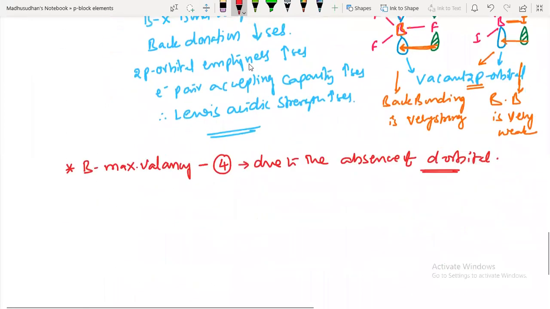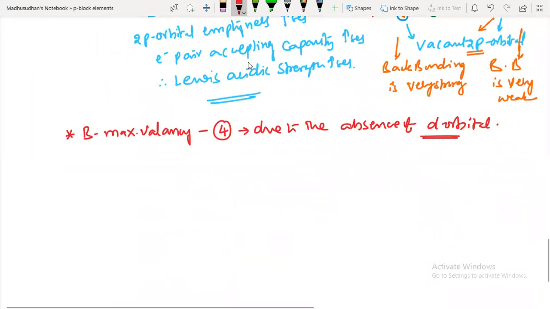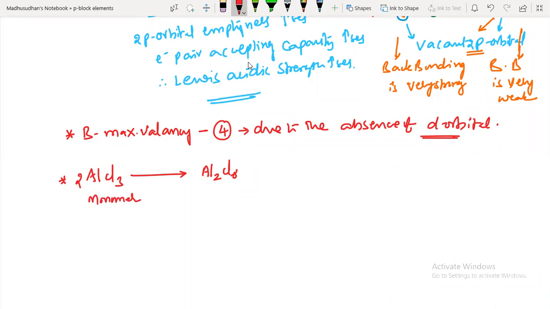But other elements can extend their octet, can extend their valency greater than 4, like aluminum. Aluminum can form 6 valency also. This AlCl3 forms a dimer, converting into Al2Cl6. That means this is a monomer, and this is a dimer. Let's talk about how the dimer forms.